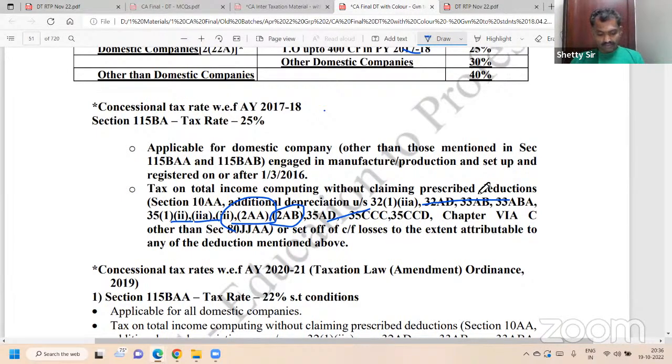35CCD, and Chapter VI-A, the entire Chapter VI-A, other than 80JJAA.